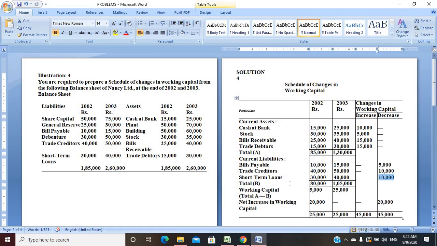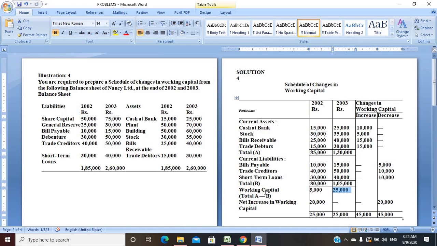So how do you calculate the working capital? A minus B, that is total current assets minus current liabilities. So 85,000 minus 80,000. How does this 80,000 come? That is 10,000, 40,000, 30,000 gives the 80,000. Same goes for the second column: 15,000, 50,000, 40,000 gives this 1,05,000. So now 85,000 minus 80,000 gives the working capital for column A. And 1,30,000 here, less 1,05,000, gives the figure 25,000 for column B, that is 2003, right?